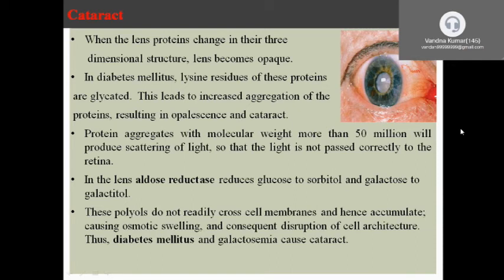In the lens, aldose reductase, that is the enzyme, reduces glucose to sorbitol or galactose to galactitol.